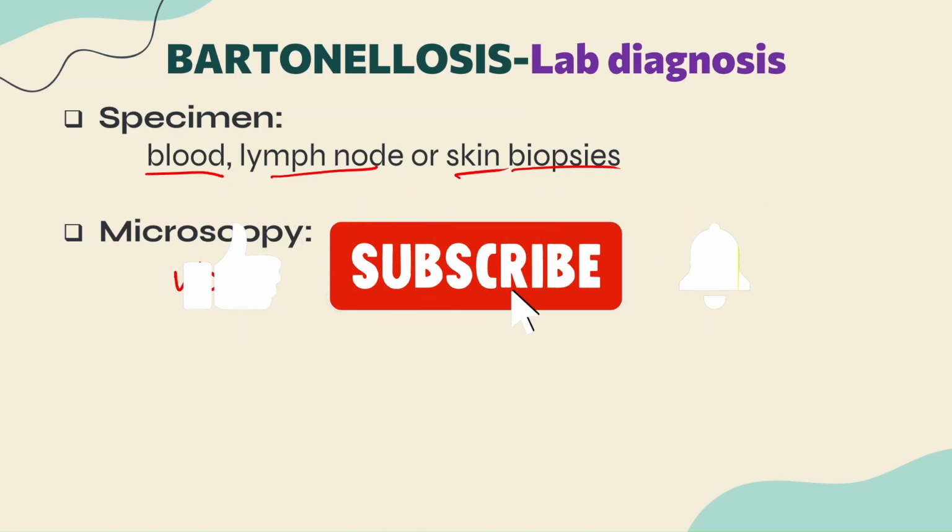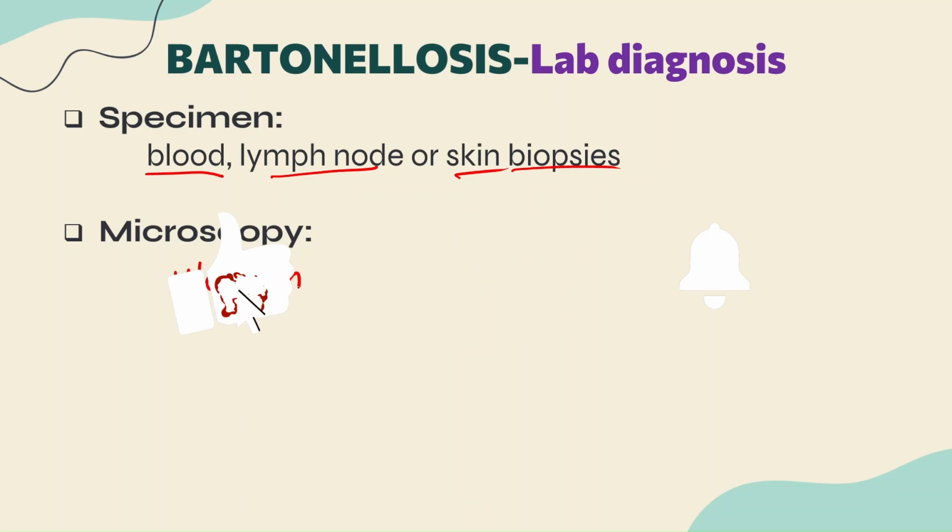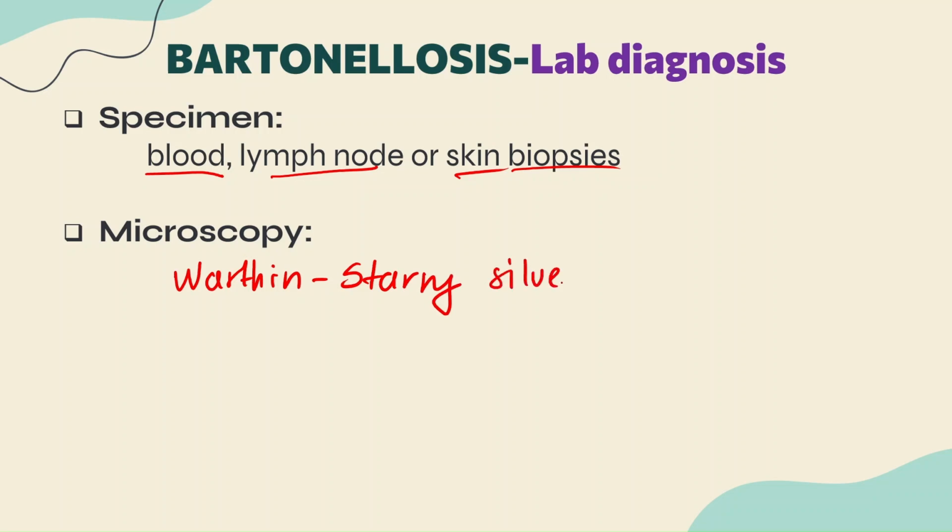We are using the Warthin-Starry silver nitrate stain. This is what we can use, and along with this we can also use another stain, called the immunofluorescence stain. It is a fluorescent stain, guys.